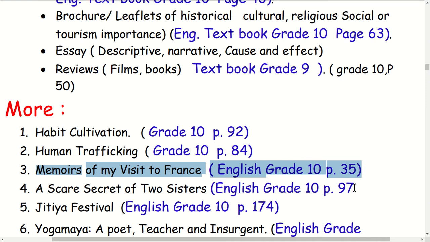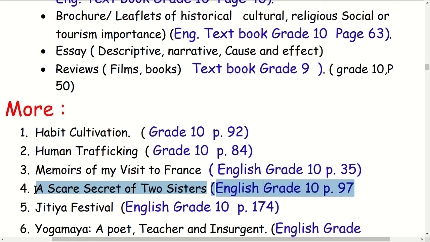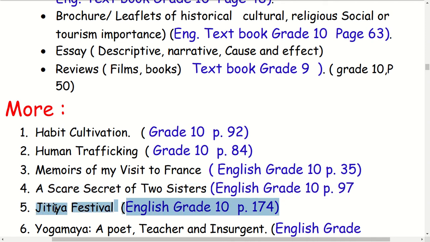This is also a narrative essay here. Page number 97, the secret of two sisters, or maybe the title may be wrong here. Okay, I will correct it, you will correct it. Two sisters, page number 97. Then the Gai Jatra festival, there is also another essay here. This is a descriptive essay.